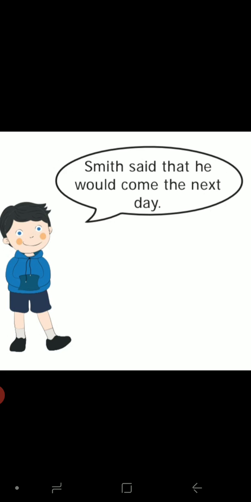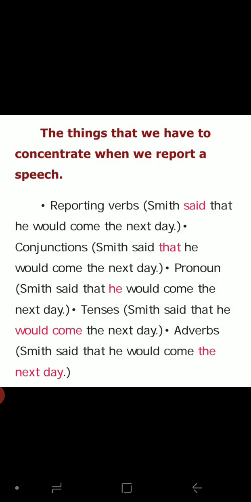Shall we see what the changes are, what are the things we want to remember, the things we have to concentrate on when we report a speech? First we see that sentence. Smith said, I will come tomorrow. In indirect speech, we say, Smith said that he would come the next day. Here, what is the change? Reporting verb. We add a reporting verb.